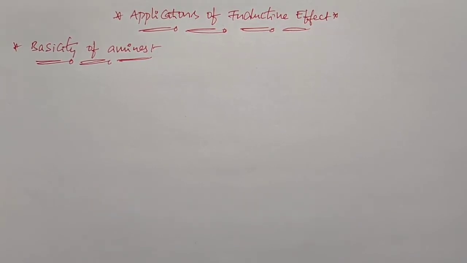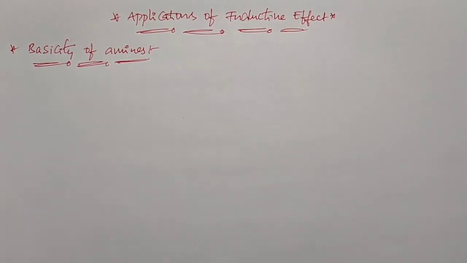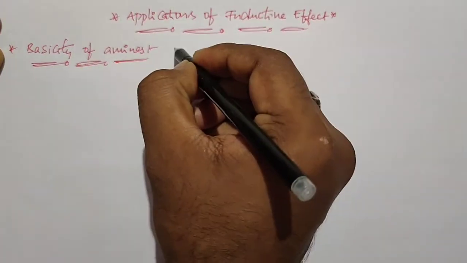In this video, we are discussing the basicity of amines. This is also an application of the inductive effect. We already discussed acid strength in a previous video: the substance having more acid strength easily releases H plus ions. Similarly, the substance with more basic strength easily donates its lone pair of electrons to a proton. So the basic strength or basicity of amines is explained based on donating the lone pair of electrons to the proton.